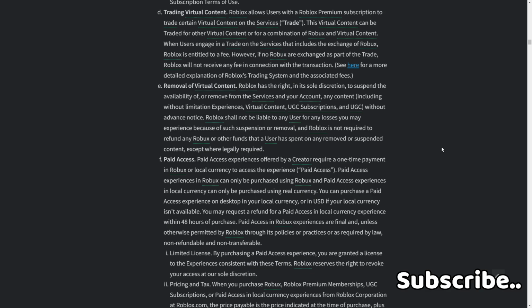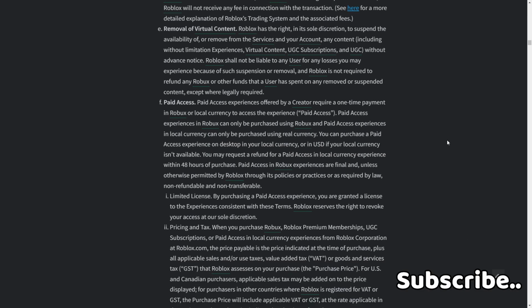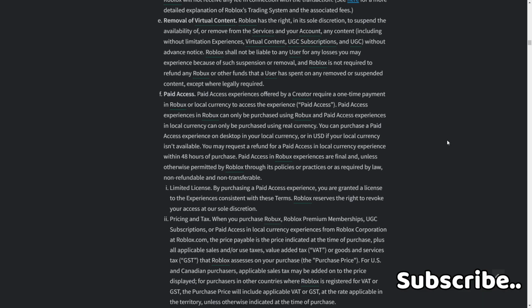48 hours of purchase. Paid access experiences in Roblox are final and, unless otherwise permitted by Roblox for its policies or practices or as required by law, non-refundable and non-transferable. Limited license. By purchasing a paid access experience, you are granted a license to the experience consistent with these terms. Roblox reserves the right to revoke your access at our sole discretion.